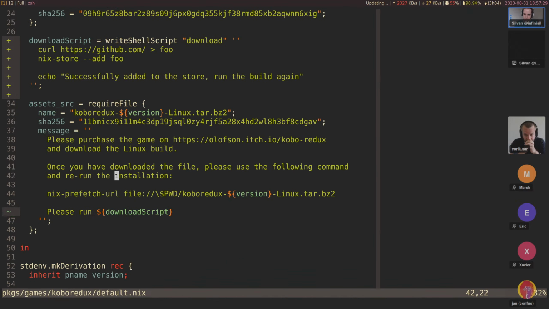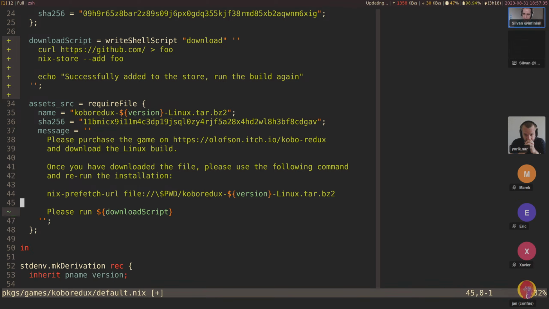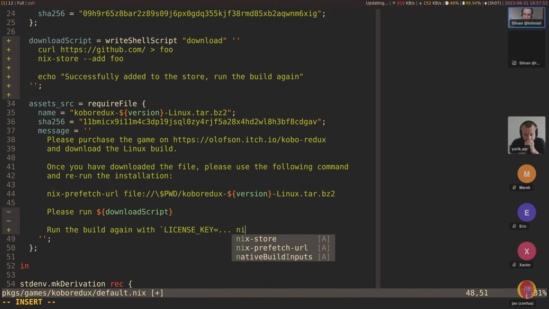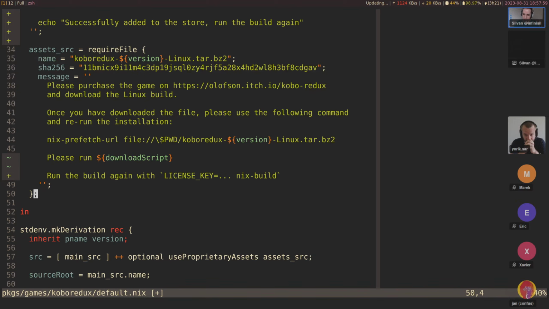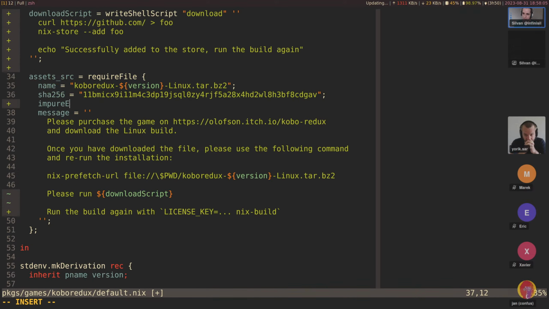And so you could also maybe make it work where the script says not to run a separate command, but you could say run the build again with, let's say, license key equals something something, and then nix build, where I believe in here you would then have to specify something like impureEnvVars. Well, I don't really know how to do that. It would take some figuring out to do, but this could work.